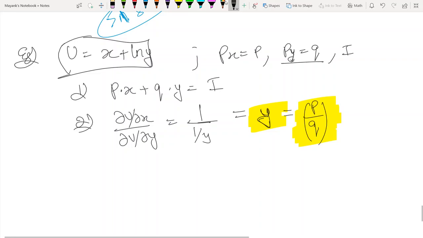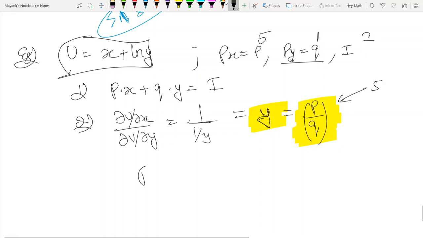But what if your income is insufficient to buy this much y? The amount of y is always p by q. Let's say p is 5, q is 1 and income is 2. So p by q equals 5, q is 1.